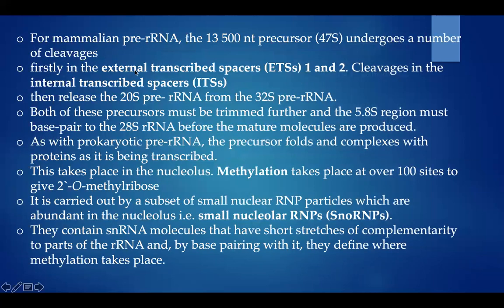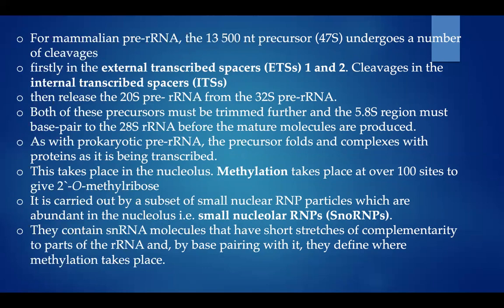So firstly, cleavages occur in the external transcribed spacers 1 and 2 and in the internal transcribed spaces, ITS. In the first step, the precursor is going to be cleaved at ETS and ITS, then release 20S pre-rRNA from the 32S pre-rRNA.